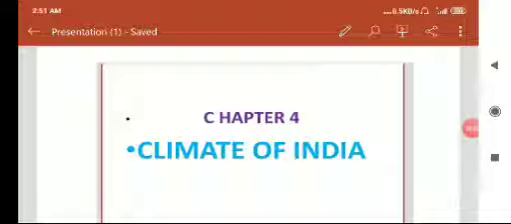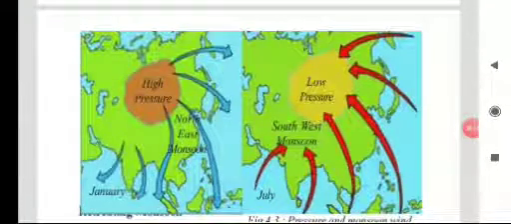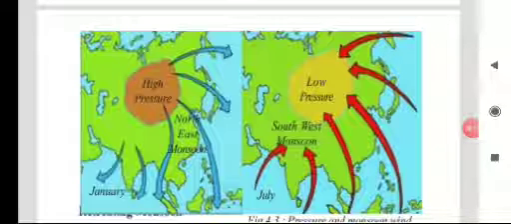It is the continuation of the chapter 4 Climate of India. Children, in the earlier class you have known that due to low pressure created on the Indian mainland during summer, the winds from Indian Ocean travel to Indian mainland and bring the monsoon winds. Let us today discuss about the mechanism of the monsoon.